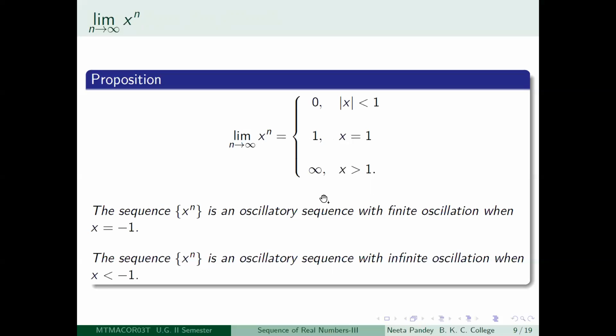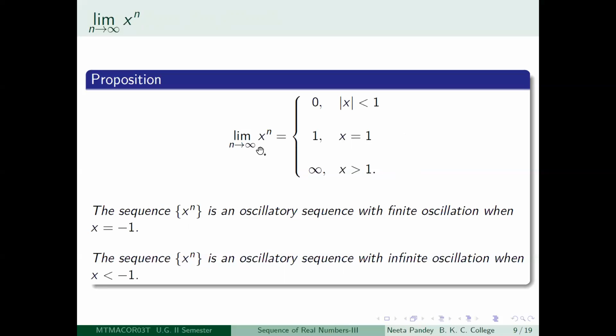And when x is greater than 1, then it diverges to infinity. So that we express as limit n tending to infinity of x to the power n is equal to infinity when x is greater than 1. So it diverges to infinity when x is greater than 1. What are the cases which are left out now?